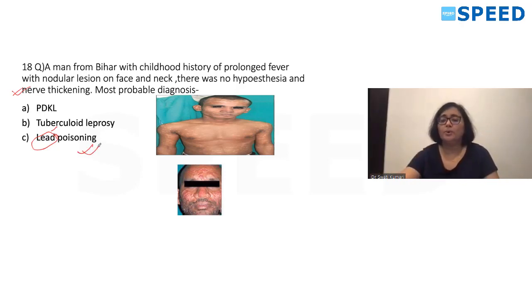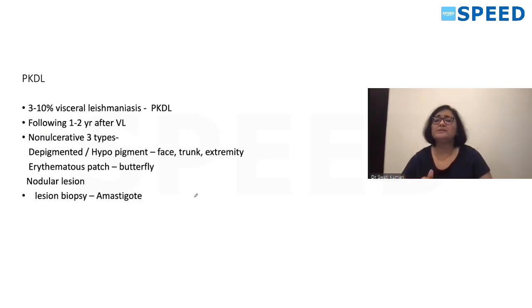So the picture was something like this. The exact picture was not there. So this is post-kala-azar dermal leishmaniasis, which we call PKDL, which we see in 3 to 10% of visceral leishmaniasis cases, 1 to 2 years after visceral leishmaniasis.